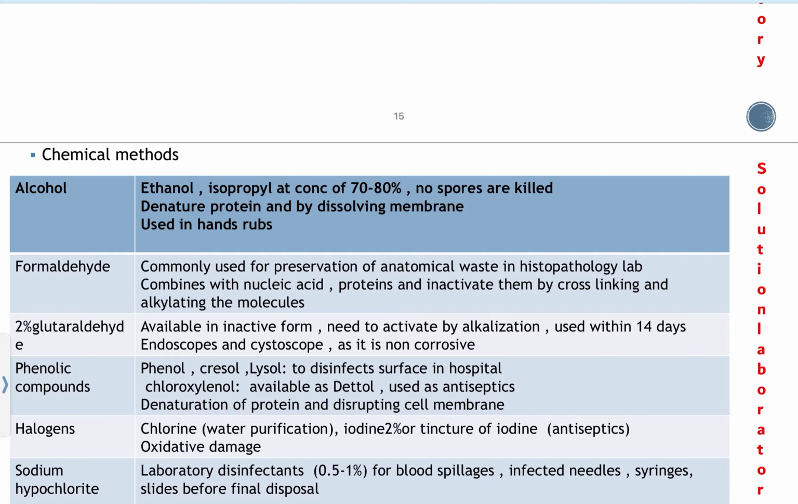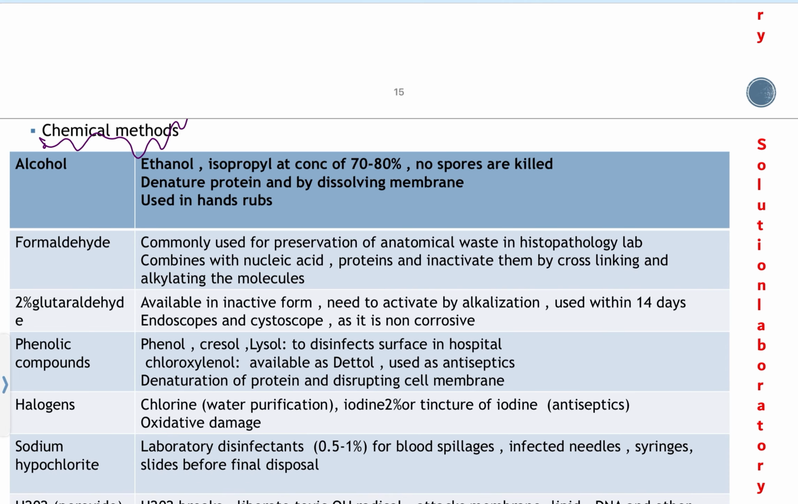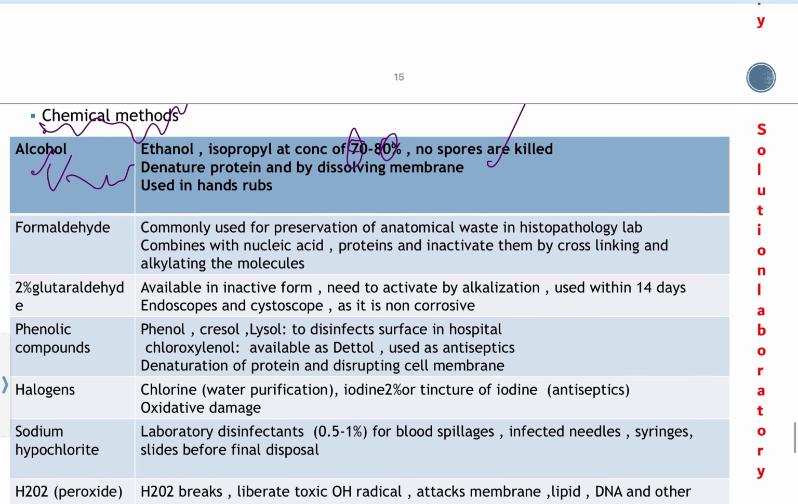And the last method is the chemical method. In the chemical method we use different chemical agents to achieve sterilization or disinfection. The most commonly used is alcohol. This can be ethanol or isopropanol, used at a concentration of 70 to 80%. They are not able to kill spores. They act by denaturing protein or by dissolving the membrane. Mostly used as hand rubs, and isopropanol is used for surface cleaning of instruments.